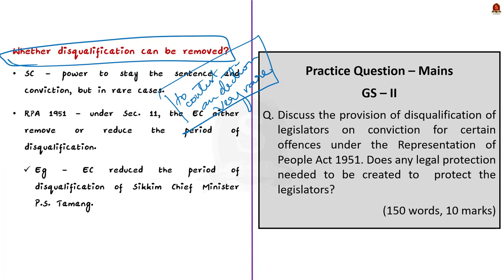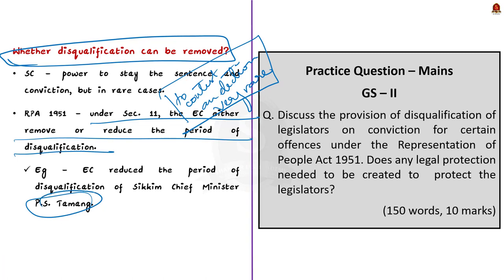See, under Section 11 of the Act, the Election Commission may record reasons for committing such offences by the legislators, and it also has the power to either remove or reduce the period of a person's disqualification. Know that earlier the Election Commission exercised this power for Sikkim Chief Minister P.S. Tamang, who served a 1-year sentence for corruption. Here, the Election Commission reduced the period of his disqualification so as to contest in a by-election and remain in the office. So that's all about this news article discussion.